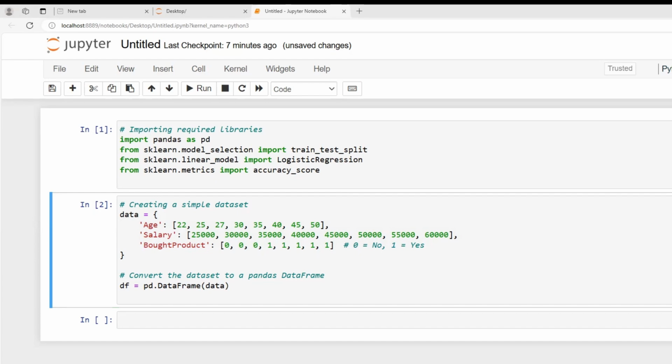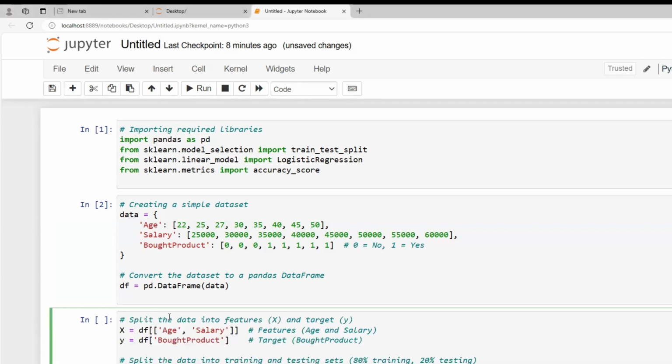Now the third important topic is splitting the data. We need to split the data into two sets, one for training the model and the other for testing it. This is a standard practice in machine learning to ensure that the model can generalize well to new data. If I want to write the syntax for that, I can do this.